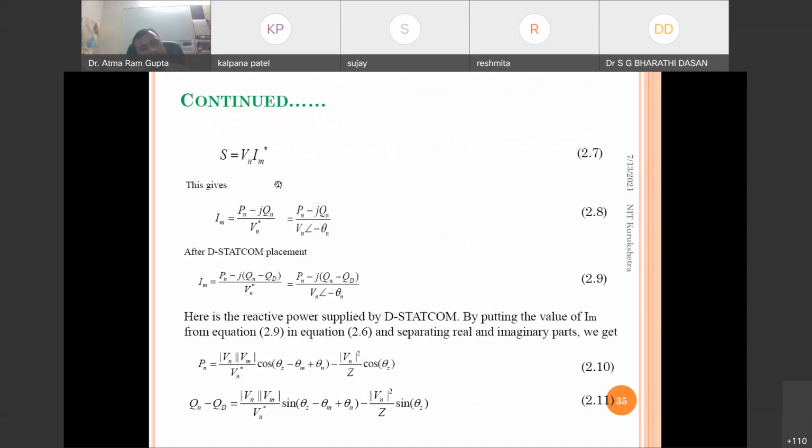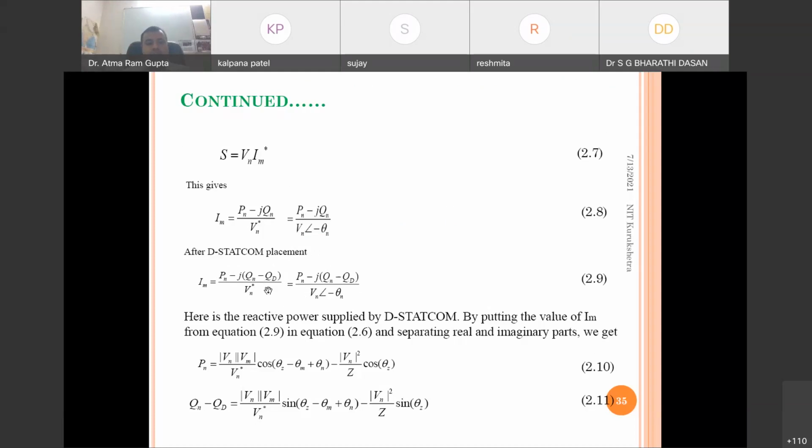S is P plus jQ, so S star will be P minus jQ, and V star will be as it is. From here we can calculate the current, and this current we want to find for reactive power after device allocation. Say for example, QD is the reactive power given by the DSTATCOM. It will change the above current equation to the below current equation, that is equation 2.9.